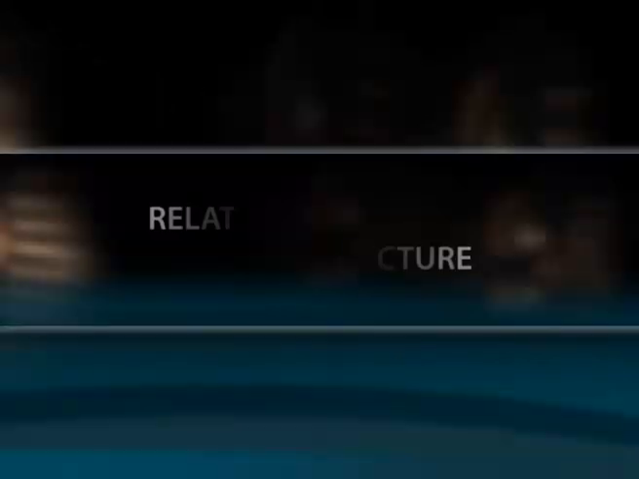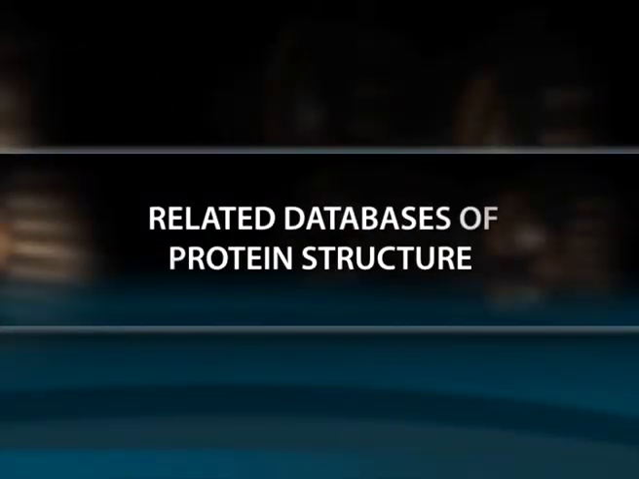Everyone, welcome to a session on related databases of protein structure. In this session, let us discuss structural and related databases, their organization and their attributes as well. We would also gain an insight about how to use information retrieval system to obtain data and the need to analyze structural data using these databases.